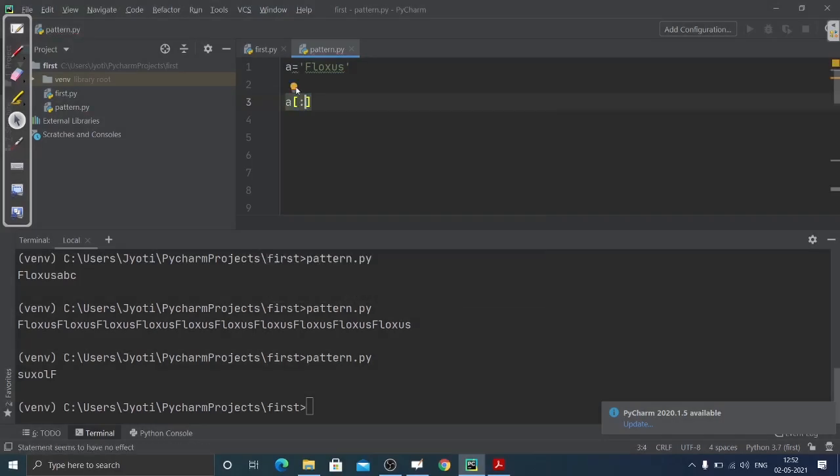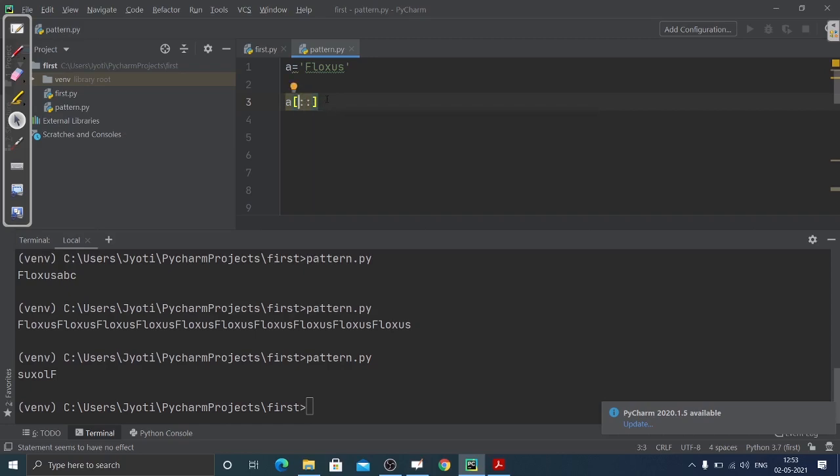We know that we need to define three things to define a range: first the lower limit, then the upper limit, and then the step count. If we don't define them, it will automatically take the lower limit, the upper limit, and the step count will automatically be taken as 1. That's how slicing works.